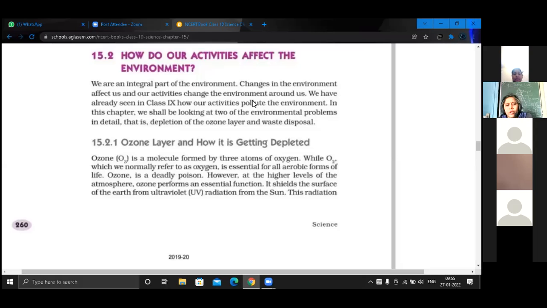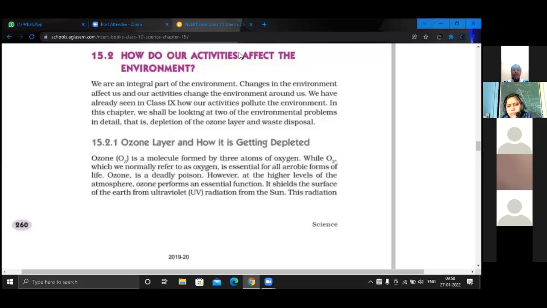Ma'am, frame two more questions like this from ozone layer. Tell me quickly. Right. So ozone layer, first of all, what is ozone layer and how is it formed? What is the function of it? Right. So ozone is formed by the oxygen only. Before we start this topic, you should understand where do we live?